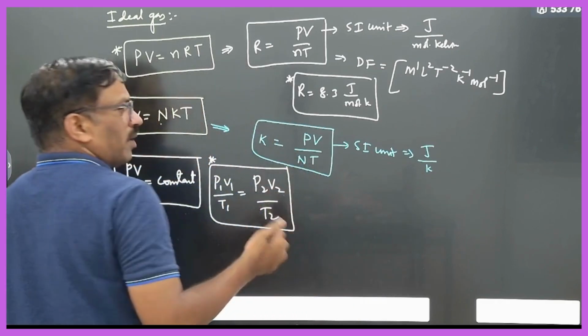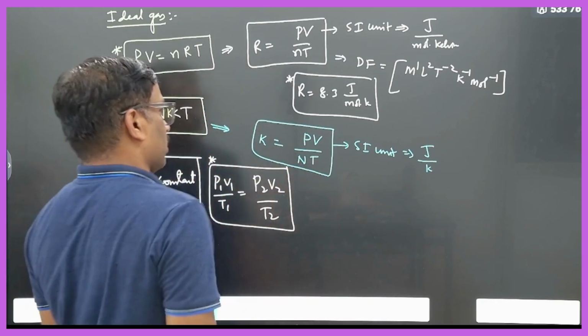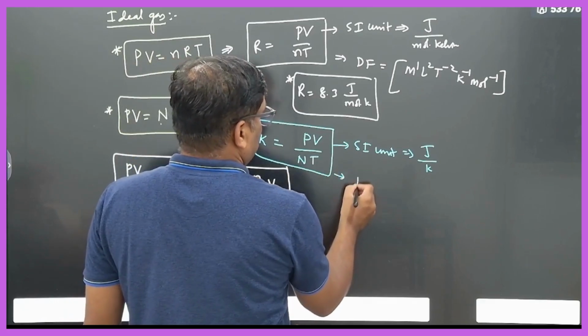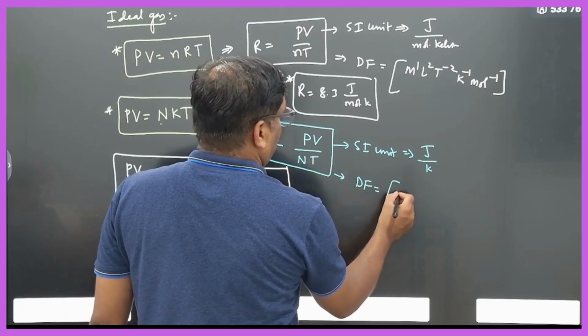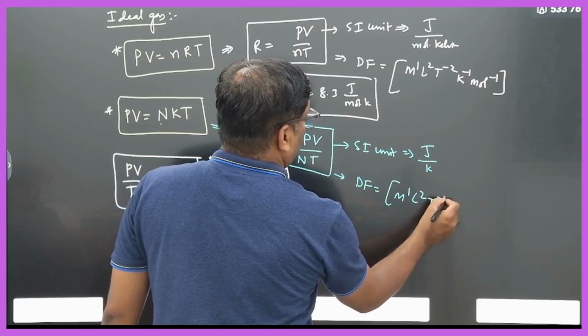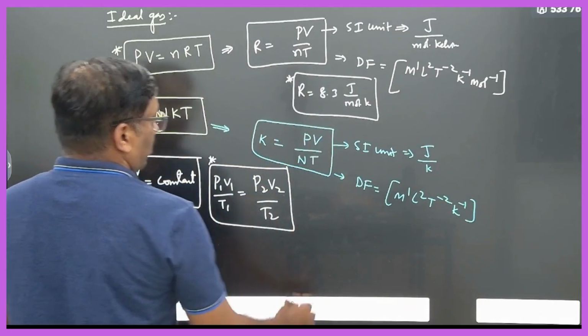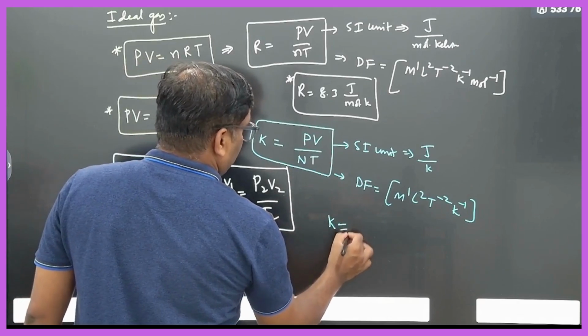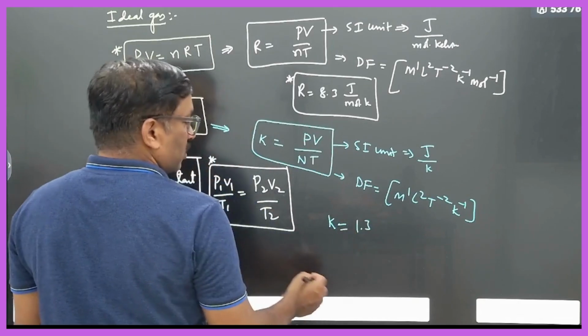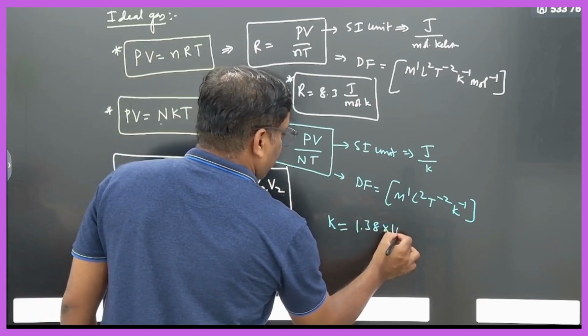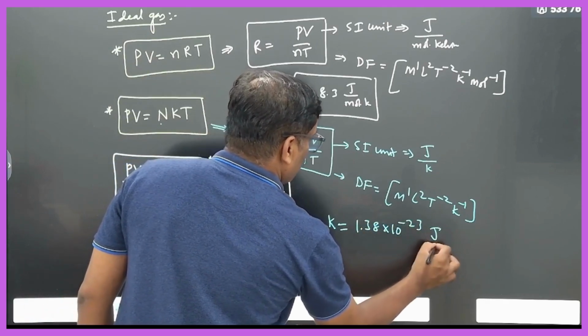Number does not have any units. The dimensional formula is M1 L2 T minus 2 K minus 1. Clear? So this value is the Boltzmann constant, 1.38 into 10 to the power of minus 23 joule per Kelvin.